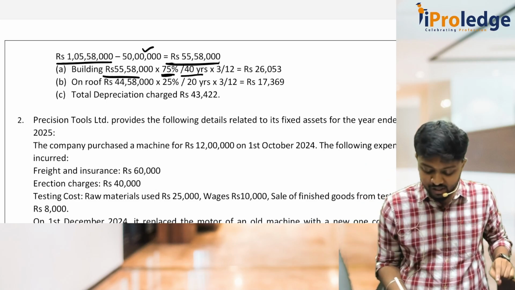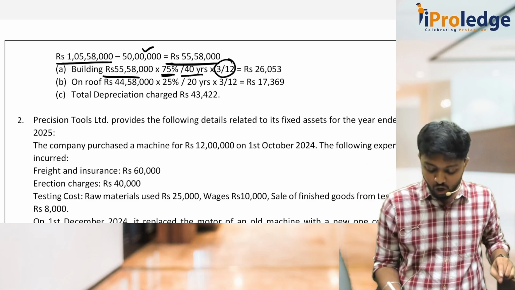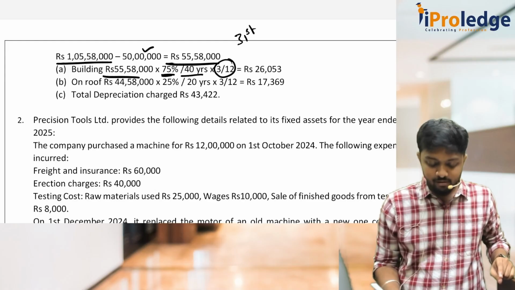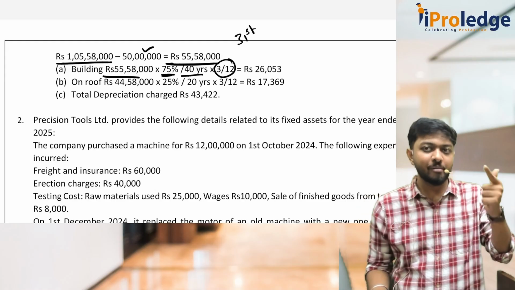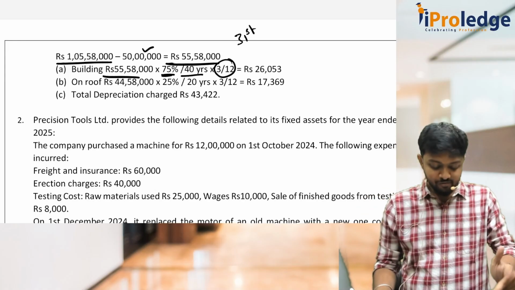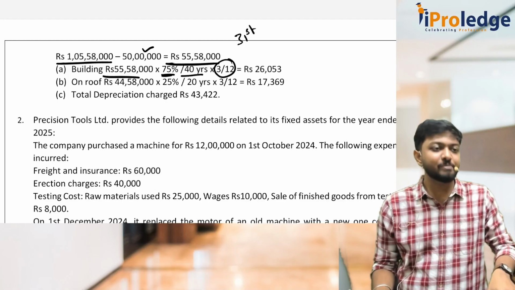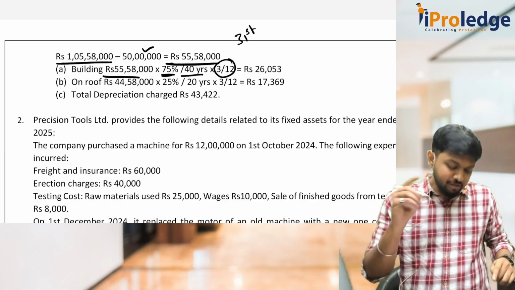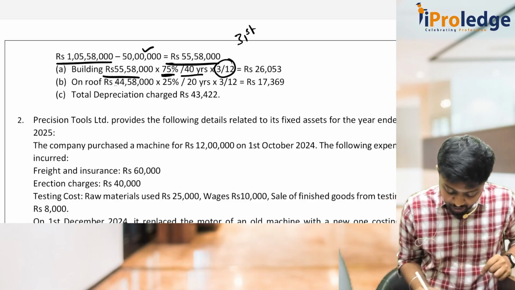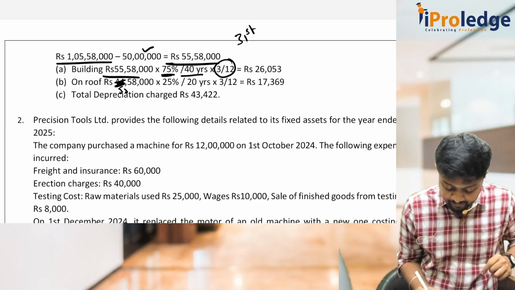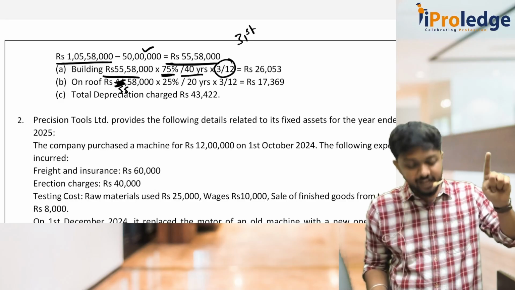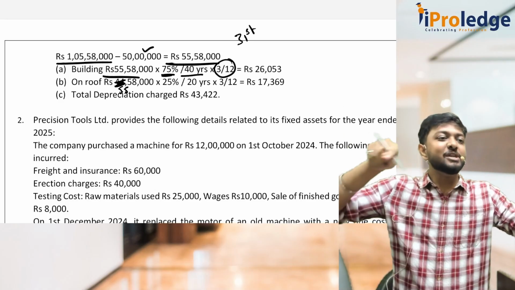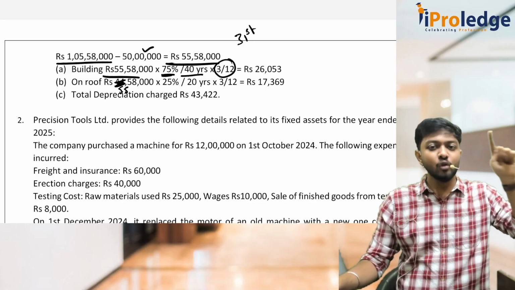Only 3 months' depreciation has to be charged, because the construction got over on 31st December. From 31st December the asset is ready to use. Jan, Feb and March. All of you understood? 55 lakh 58 into 75% divided by 40 because building is 40. Now similarly for the roof, it's not 44, it is what? It's 55 only. 55 lakh 58,000 into 25% is roof.